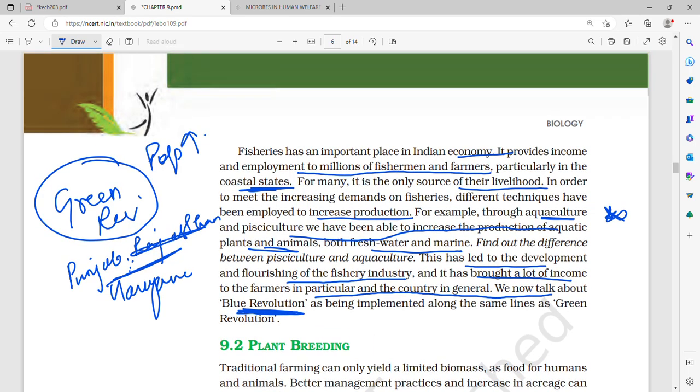So fisheries are devoted to catching, processing, selling.